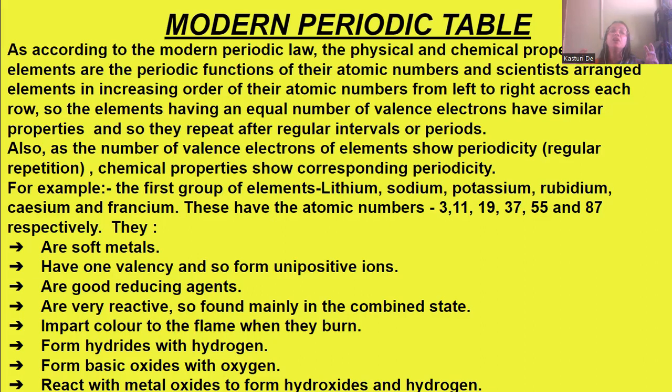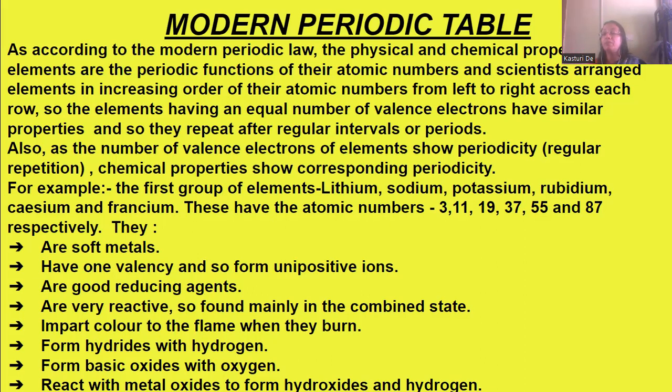Then they form hydrides with hydrogen. They form basic oxides with oxygen. They react with water to form hydroxides and hydrogen. So what happens? All these characteristics are found in all the first group elements, that is lithium, sodium, potassium, rubidium, cesium, and francium.